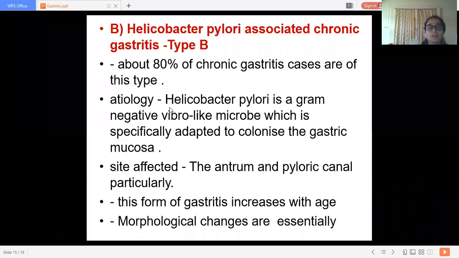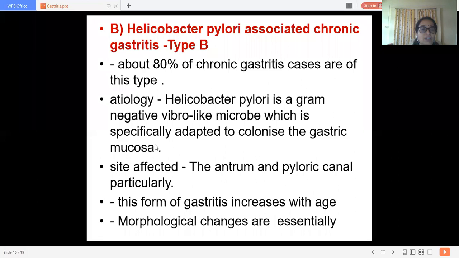Etiology: Helicobacter pylori is a gram-negative Vibrio-like microbe which is specially adapted to colonize the gastric mucosa. It looks like Vibrio cholerae, that is, it has filaments.